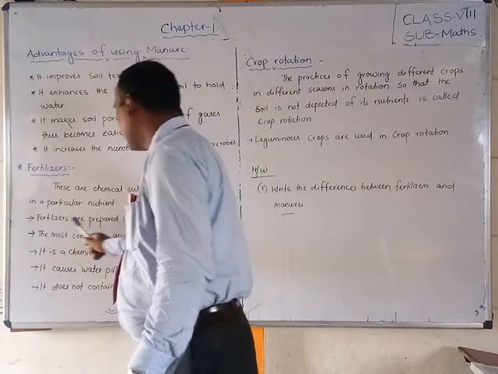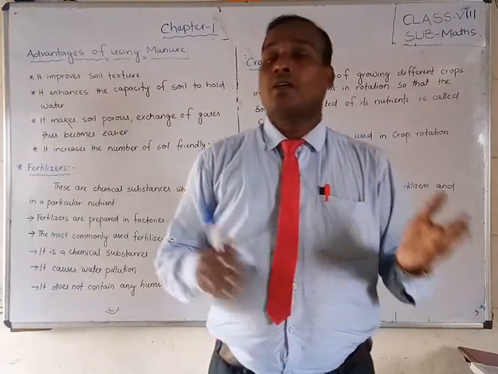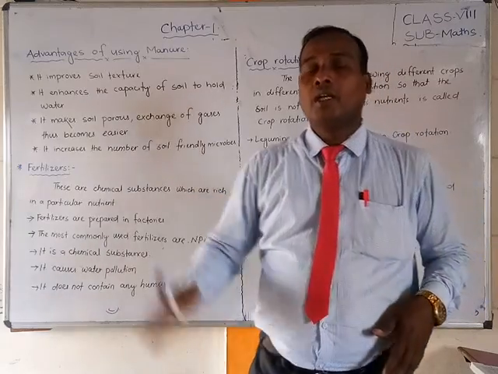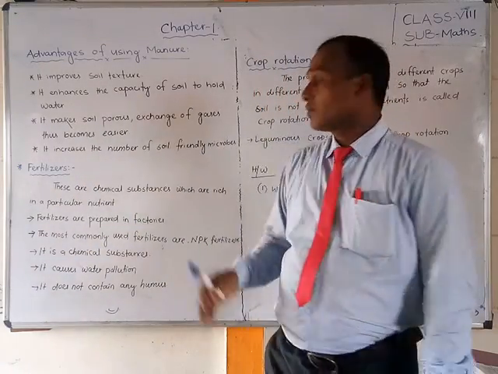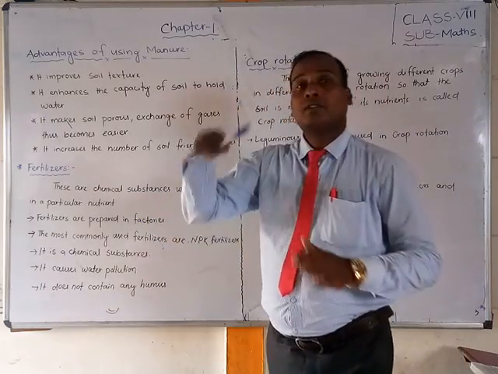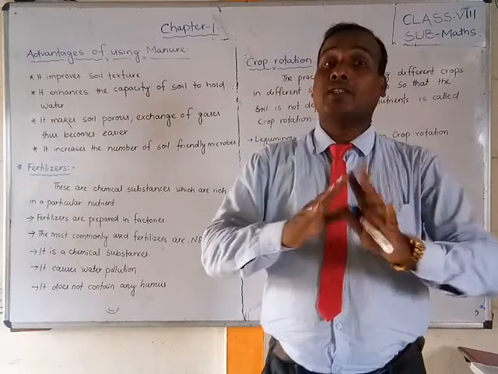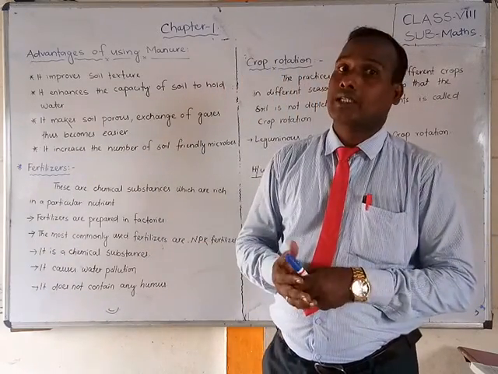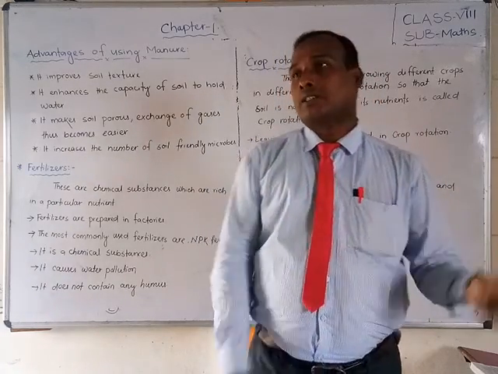Next, fertilizers are prepared in factories. Manures we get on the farmyard, on the farm side, in our field, or on the house side where we make that manure. But fertilizers are prepared in industries or factories. Especially, fertilizers can be obtained in large quantity, but manure cannot be obtained in a large amount.